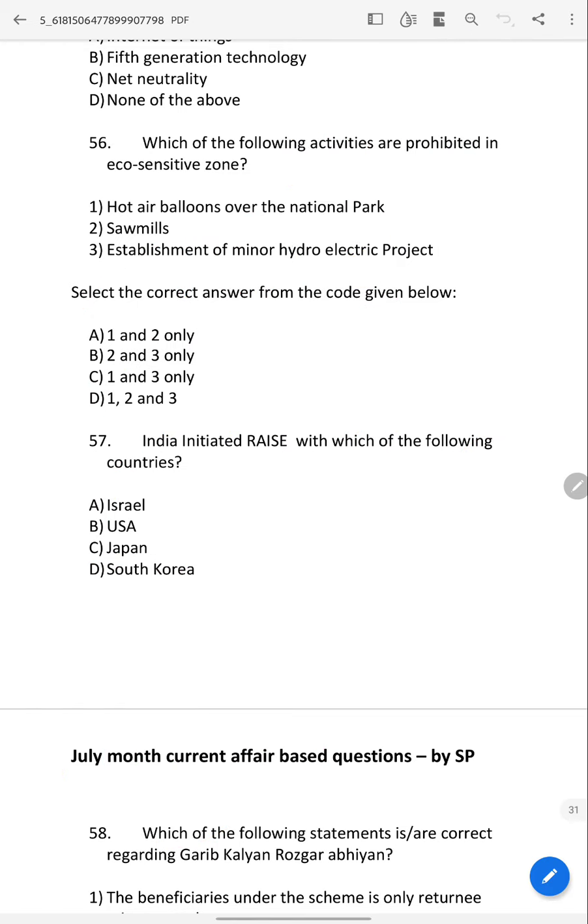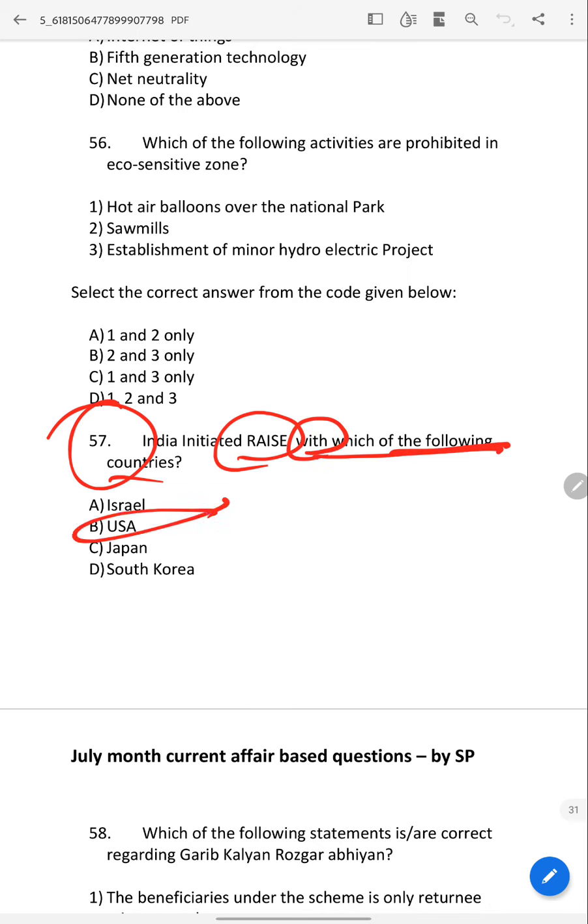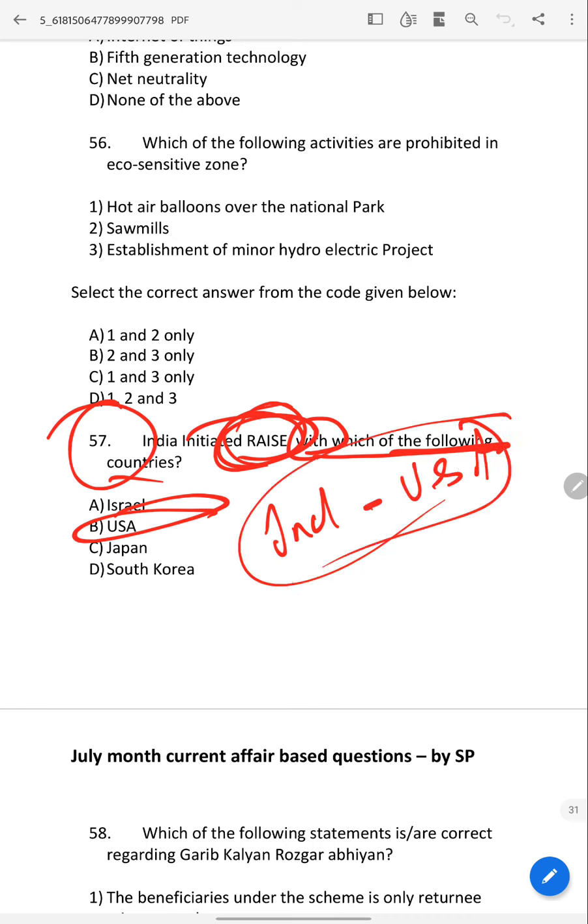So come to the 57th question. India initiated RISE with which of the following countries? It's USA. What is RISE? To understand that, you should first understand the India and USA relationship. Nowadays the India and USA relationship is forging more towards energy partnership.